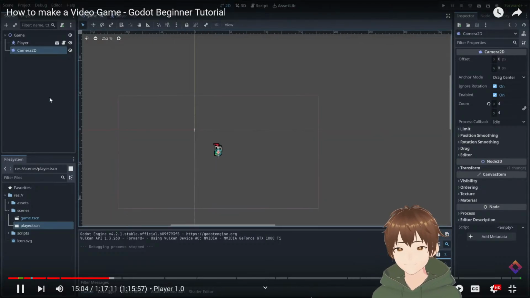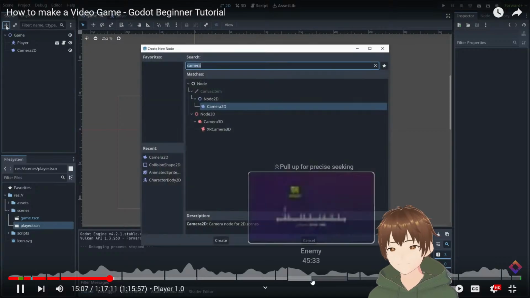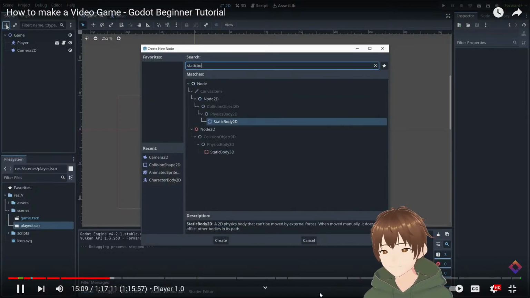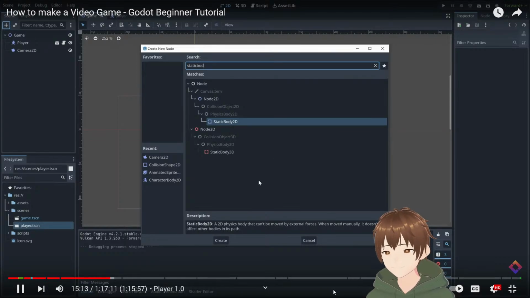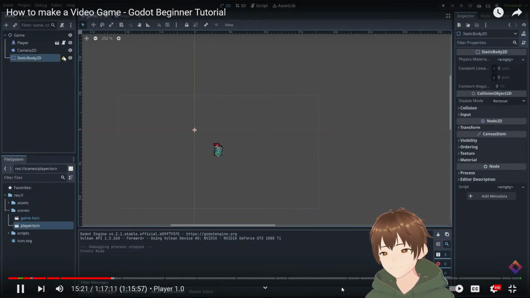Let's add a new node. So let's hit the plus sign. Let's add a static body 2D. And this is another type of physics body. It's the one we use for things that don't need to move. That's why it's called static. So it's perfect for creating some ground. Let's hit create. And again, this is going to give us this warning here that it needs a shape.